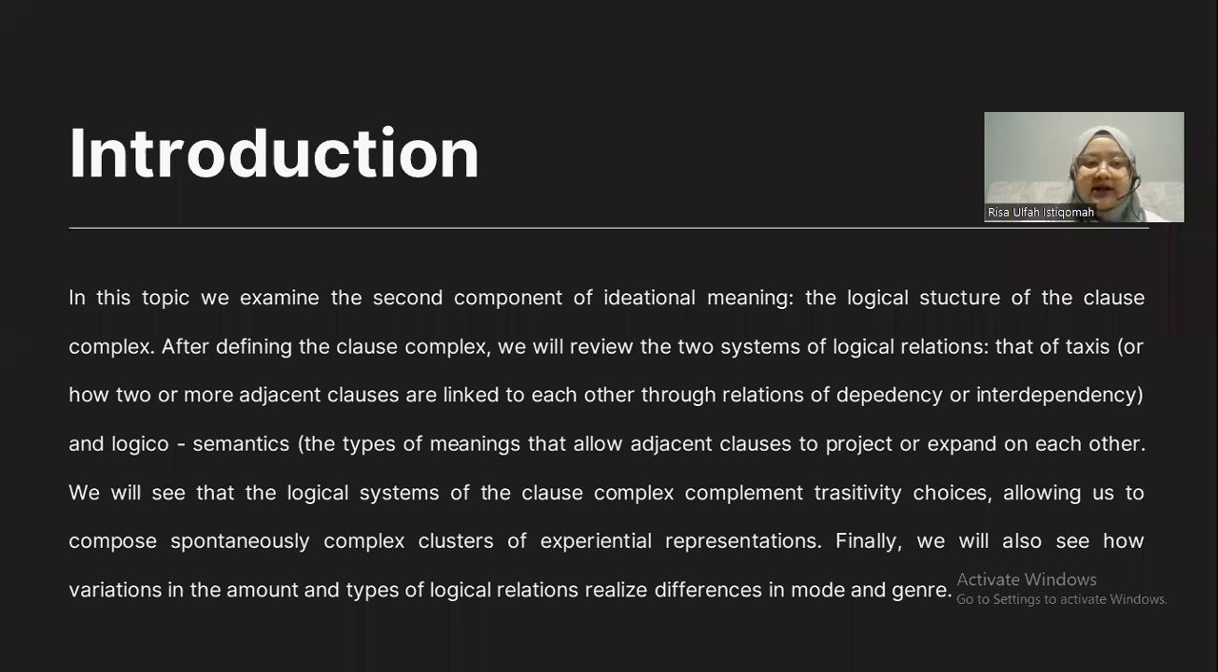Let's begin with introduction. In this topic, we examine the second component of ideational meaning, the logical structure of the clause complex. After defining the clause complex, we will review the two systems of logical relations that exist for how two or more adjacent clauses are linked to each other through relations of dependency or interdependency, and logical semantics, the types of meaning that allow adjacent clauses to project or expand on each other.